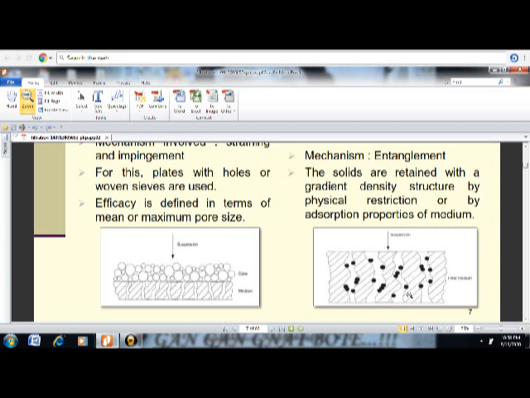See, these particles are stuck in the filter media. So in this way this is called the depth type of filtration. So this is the basic difference of the filtration mechanism. It works by simple straining, while this works by entanglement.